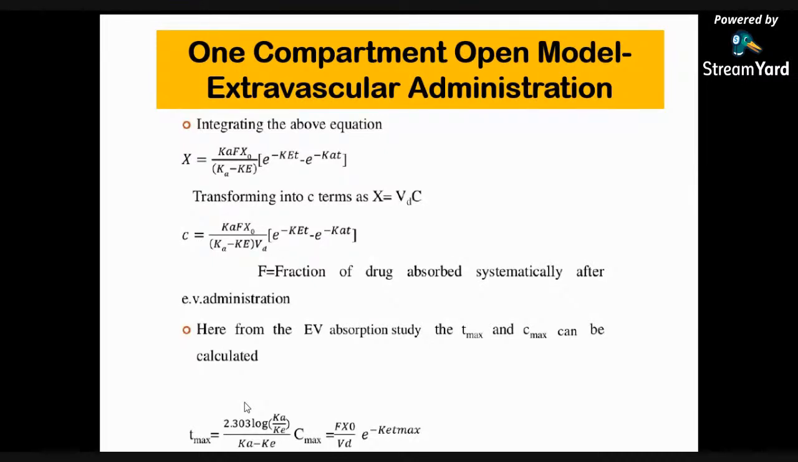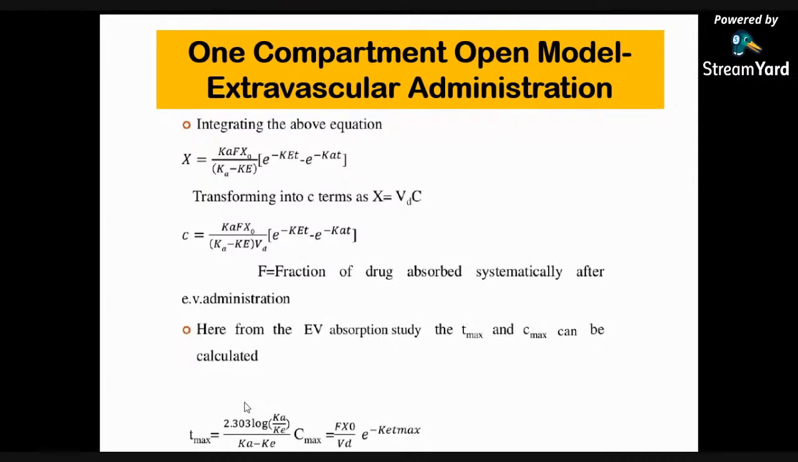So here F is the fraction of drug systemically absorbed after extravascular administration. So we can say that in the extravascular absorption study, the Tmax and Cmax can be calculated, and we will write this as Tmax is equal to 2.303 log of (Ka upon Ke) upon (Ka minus Ke), and the same for the Cmax. Cmax is equal to F into X0 upon Vd into e to the minus Ke Tmax.